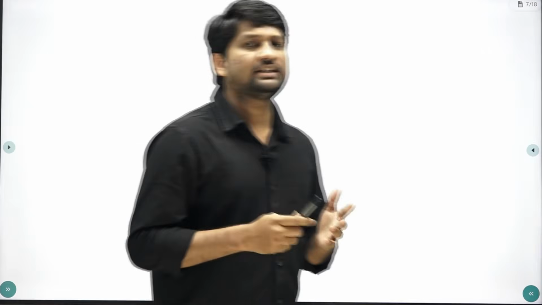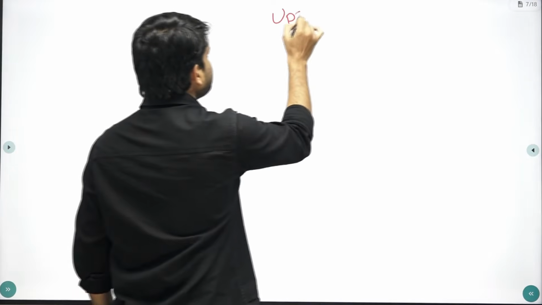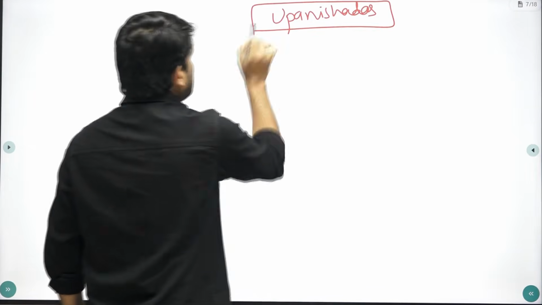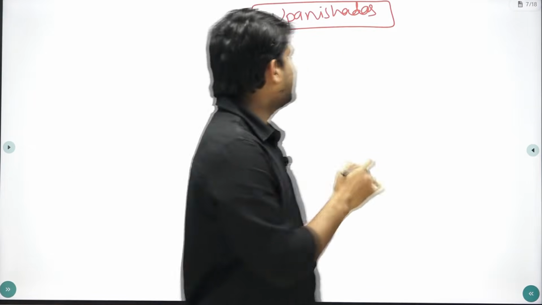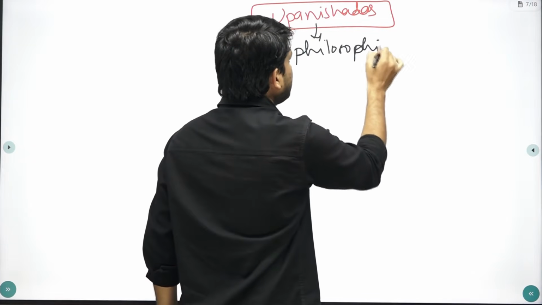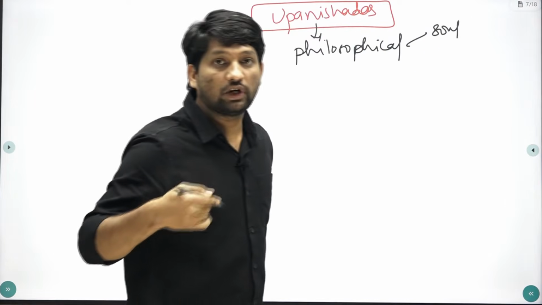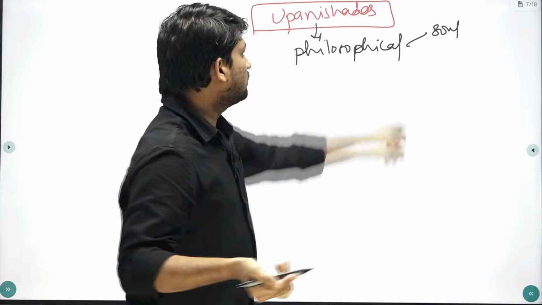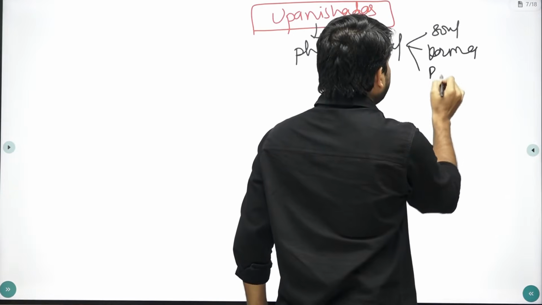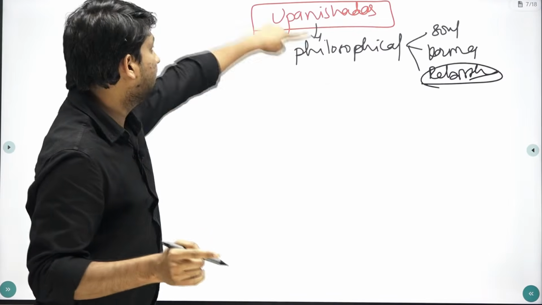Now for your exam, Brahmanas and Aranyakas are not that important. We will directly see the Upanishads. So what are these Upanishads? Upanishads are basically philosophical texts. They deal with the soul: the individual soul, which we call Atman, or the universal soul, which we call Brahman, then karma, then rebirth. These are the things dealt with in the Upanishads.